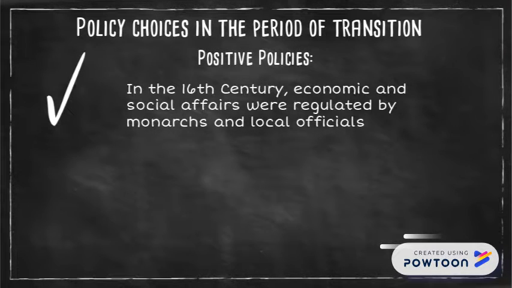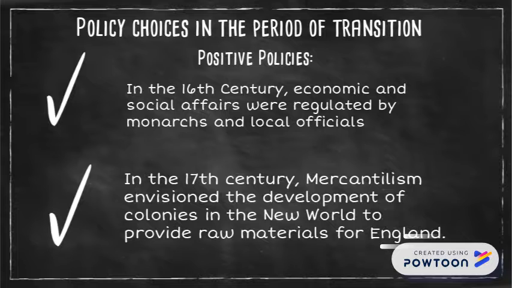Positive policies. In the 16th century, economic and social affairs were regulated by monarchs and local officials. In the 17th century, mercantilism envisioned the development of colonies in the New World to provide raw materials for England.